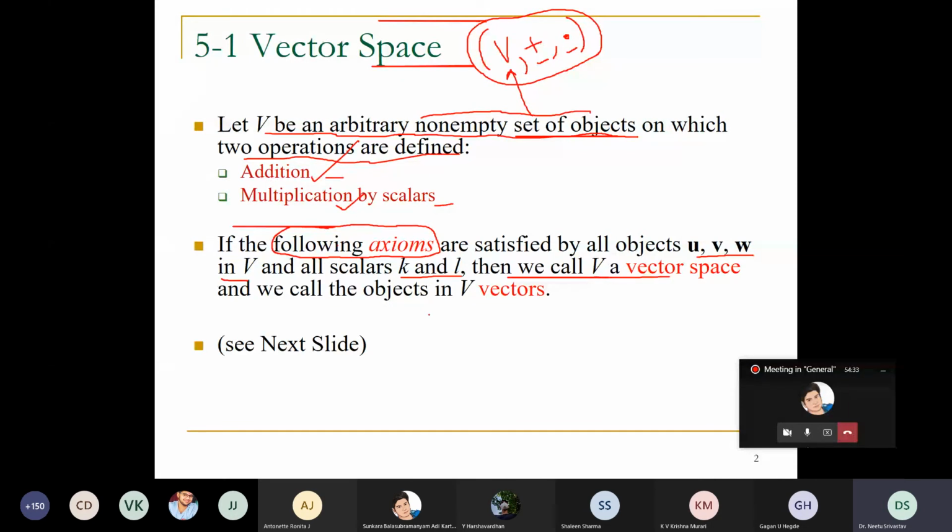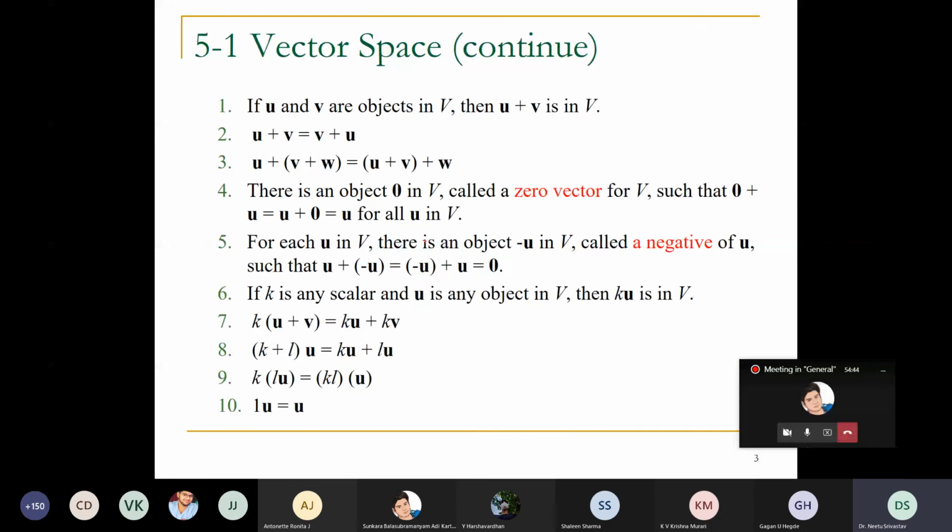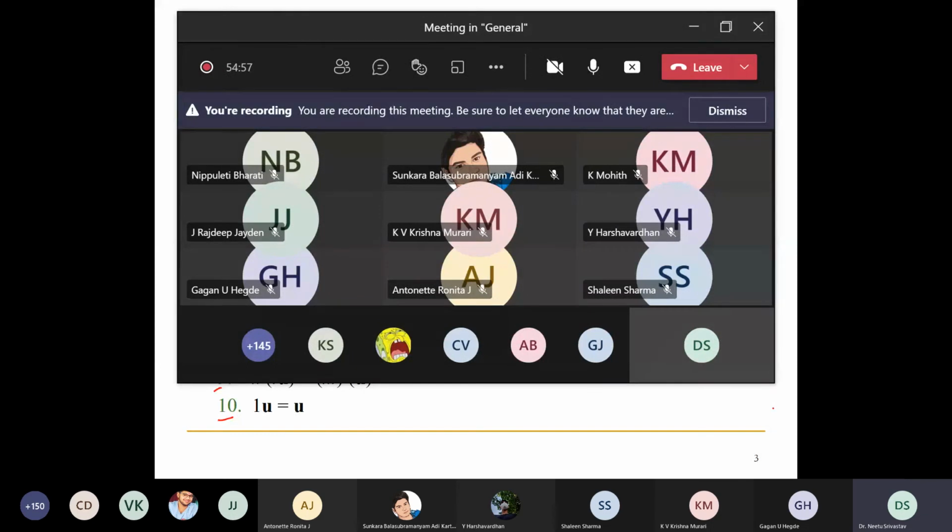So here, if you have this non-empty set of vectors V with plus and dot, then it should satisfy the following axioms. Let us see. There are 10 axioms. Those who have the book can get the benefit of reading the axioms once, and in the next class we will try to complete the topic.